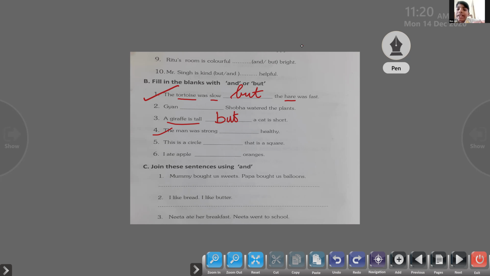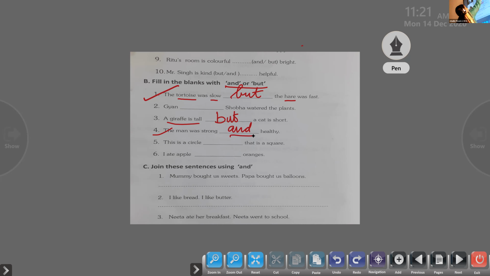And or but? Read the question. Yes, very good. The man was strong and healthy. We are talking about the same man. He's saying that he's not only strong, he's healthy too. So we use the conjunction and.